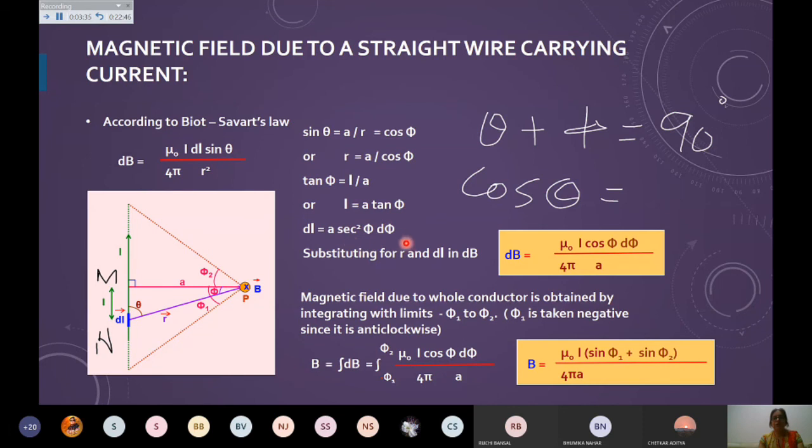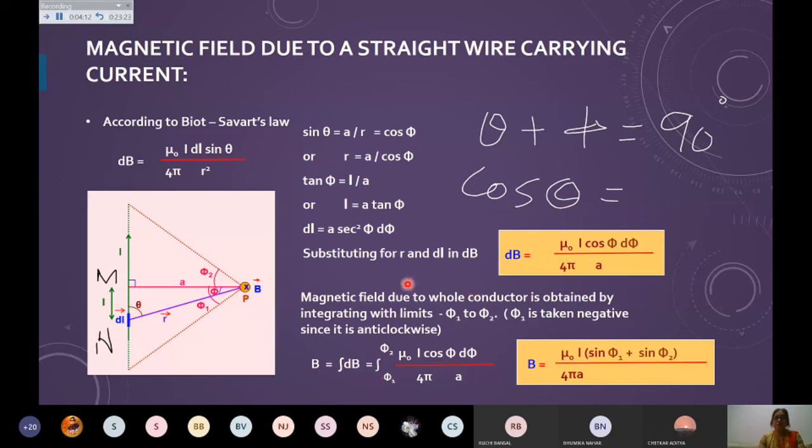And if you put all these values in this expression, the value of dl is a secant square phi d phi, and you need to work it out. You put the value of r equals a secant phi, and you put the value of sine theta, which is equal to cos phi. So if you put all these values, then I'm left with this expression dB equals mu naught upon 4 pi I cos phi d phi upon a. So you need to work out by putting the values yourself.